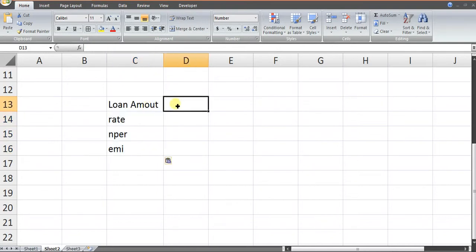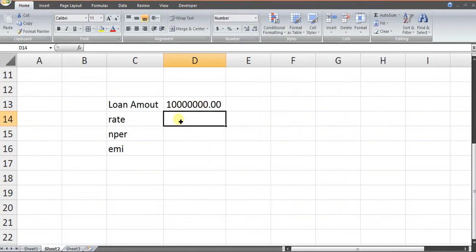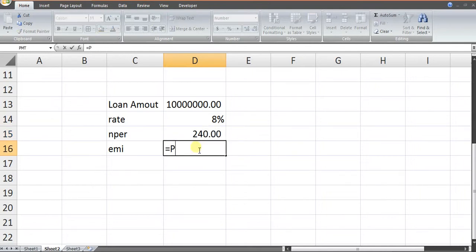Loan amount in this case would be 1 crore. Rate is 8%, initial rate. Number of periods is 240 months. So the EMI comes as PMT. You can use the formulas.